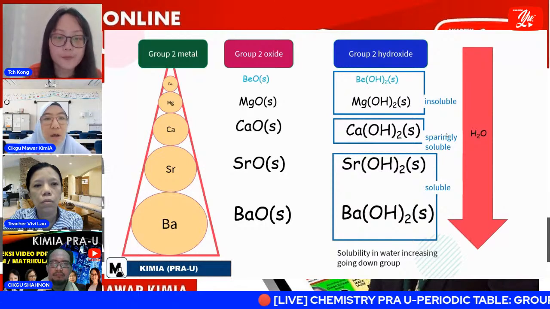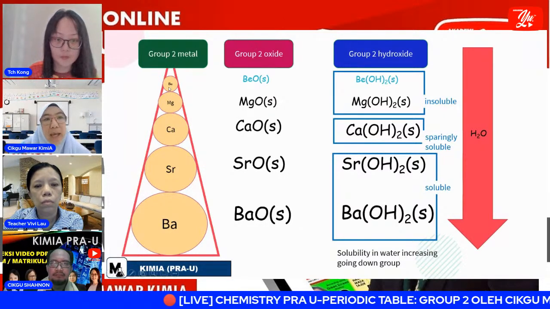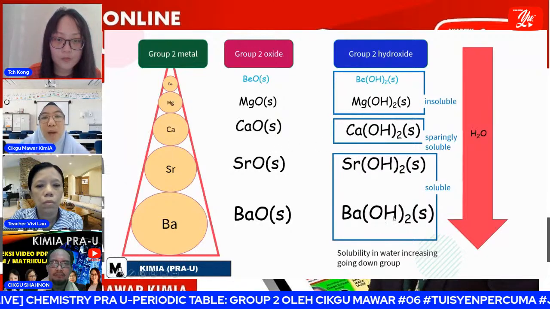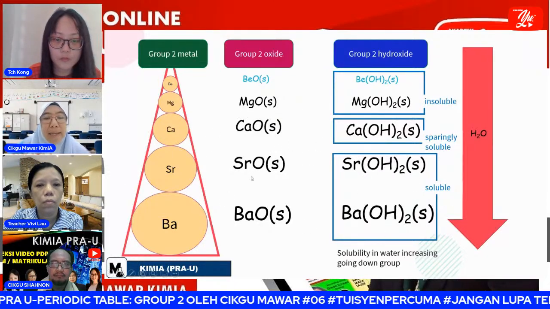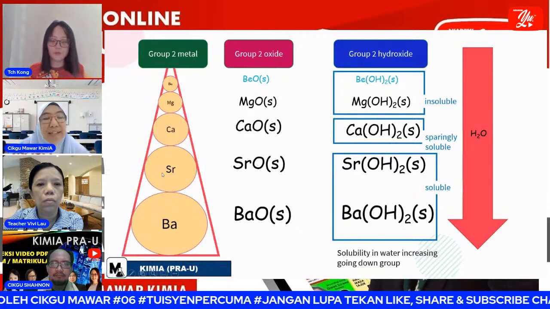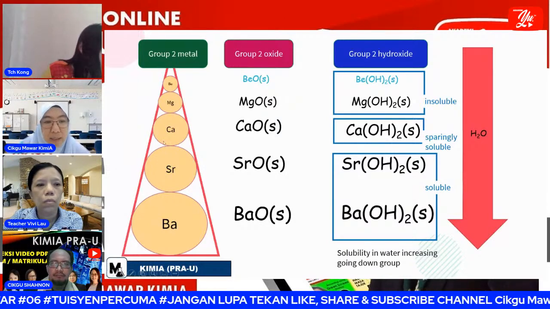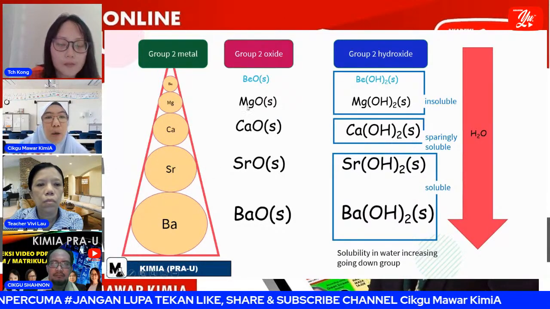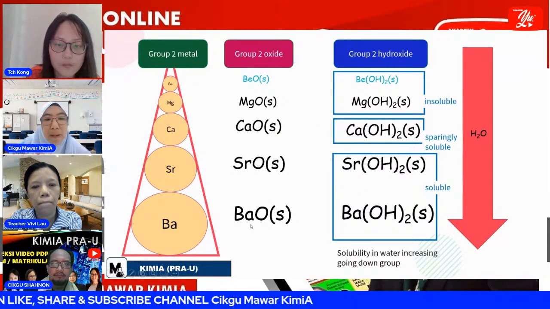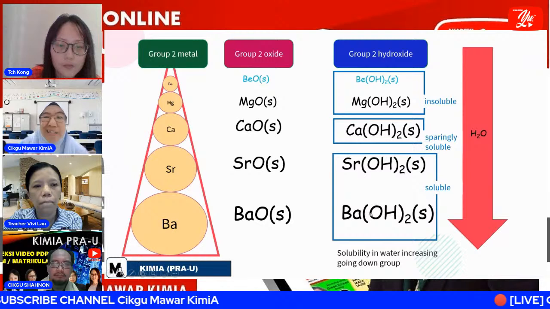Okay, what else must you know in group 2? All the group 2 metals, group 2 oxides, and also group 2 hydroxides are basic. For the metals, you know, it's alkaline earth metal. For magnesium oxide, magnesium hydroxide, up to barium oxide and barium hydroxide, all are basic.